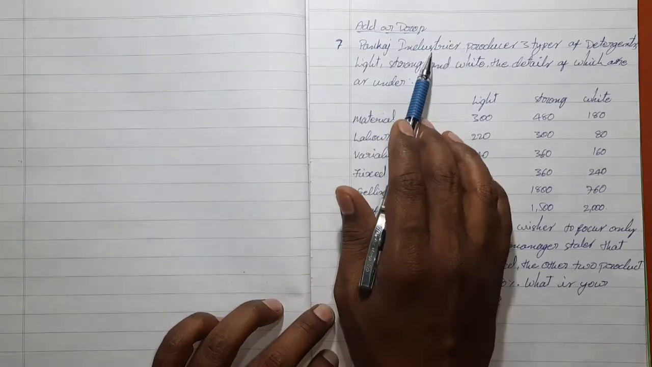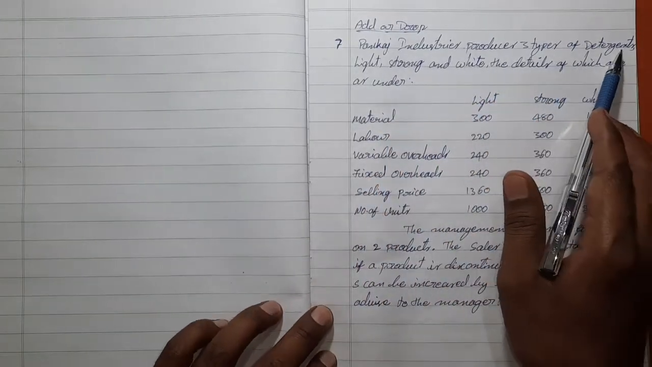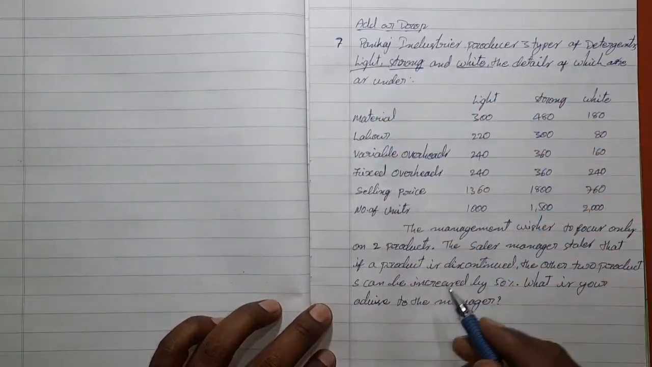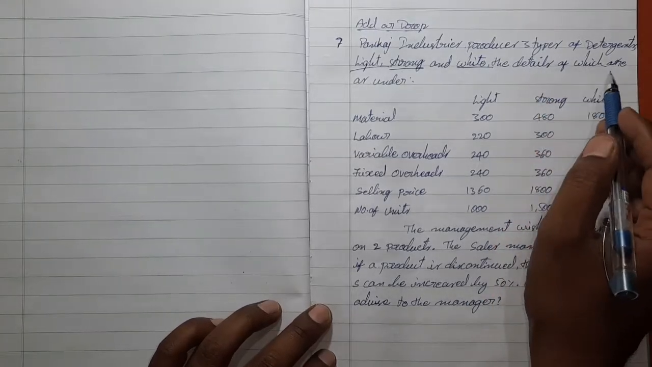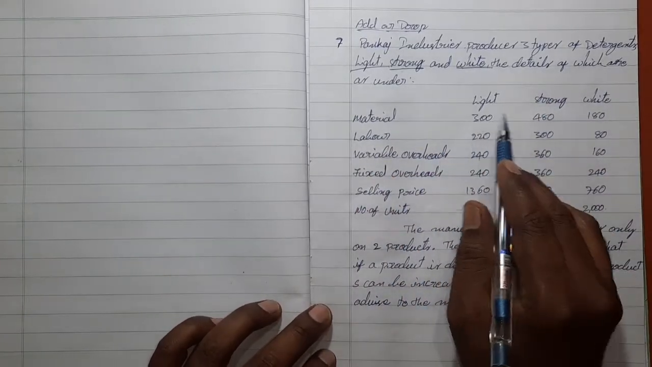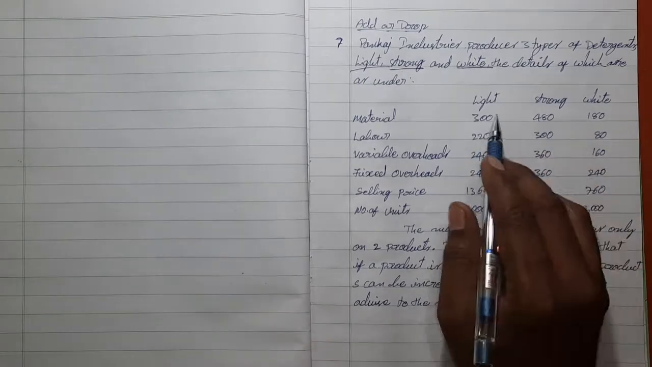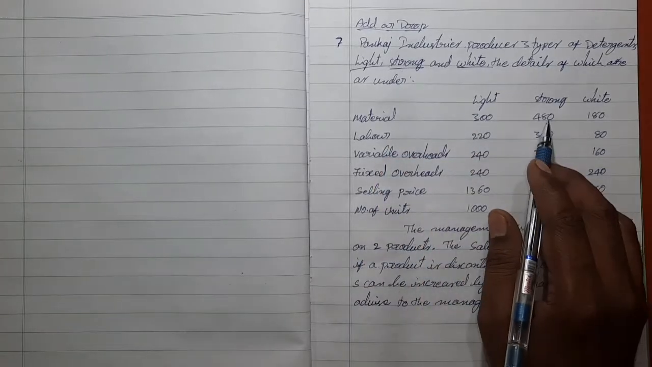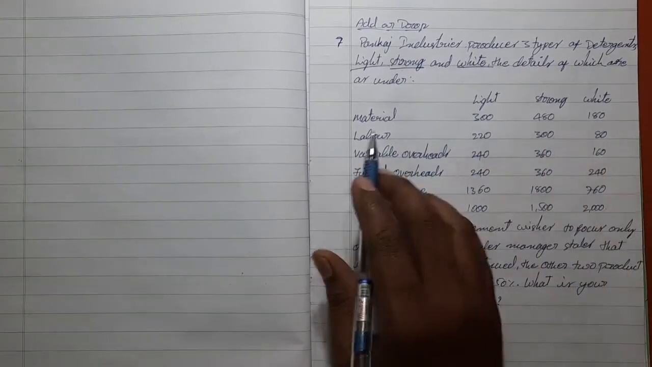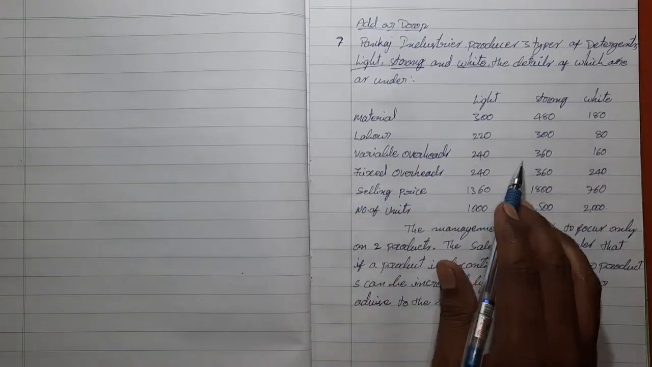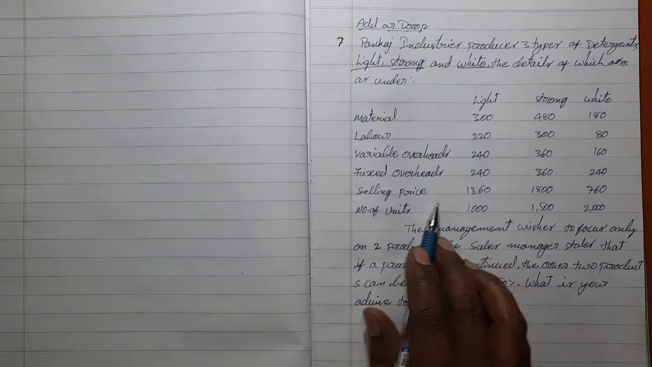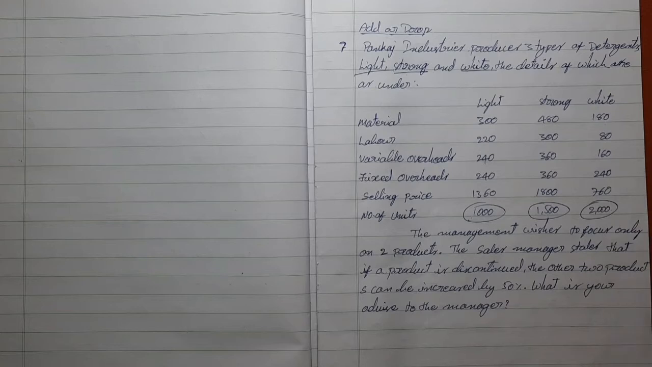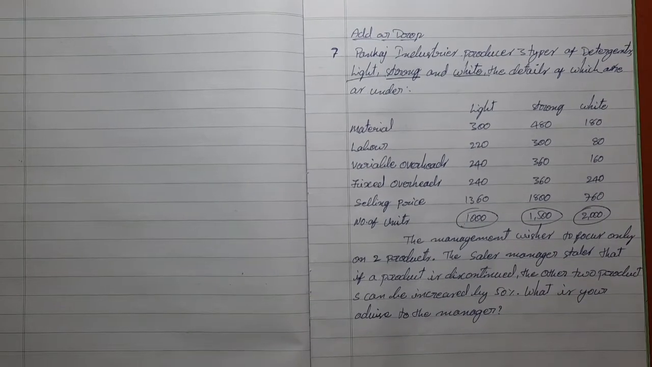Pankaj Industries produces 3 types of detergents, that is light, strong and white. The details of which are as under. About these 3 products this information is given: material 300, 480 and 180, labor 220, 380, variable overheads and fixed overheads, selling price and number of units.